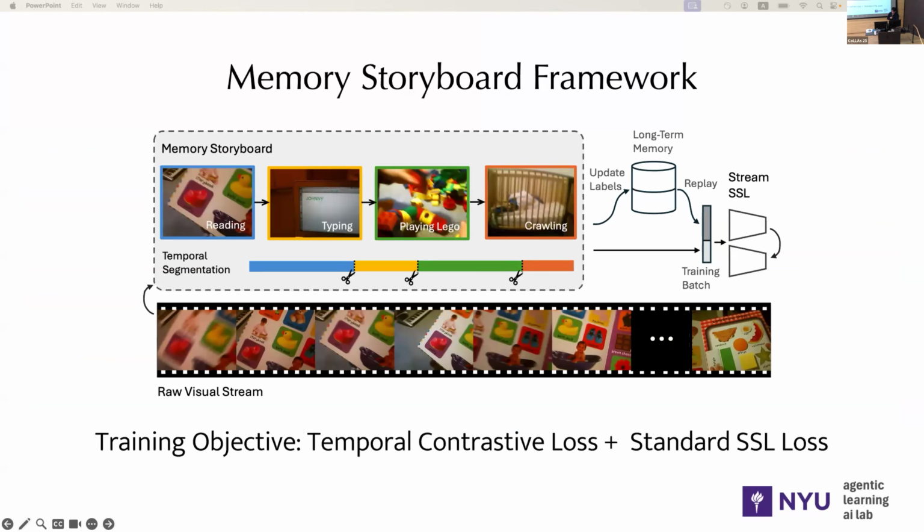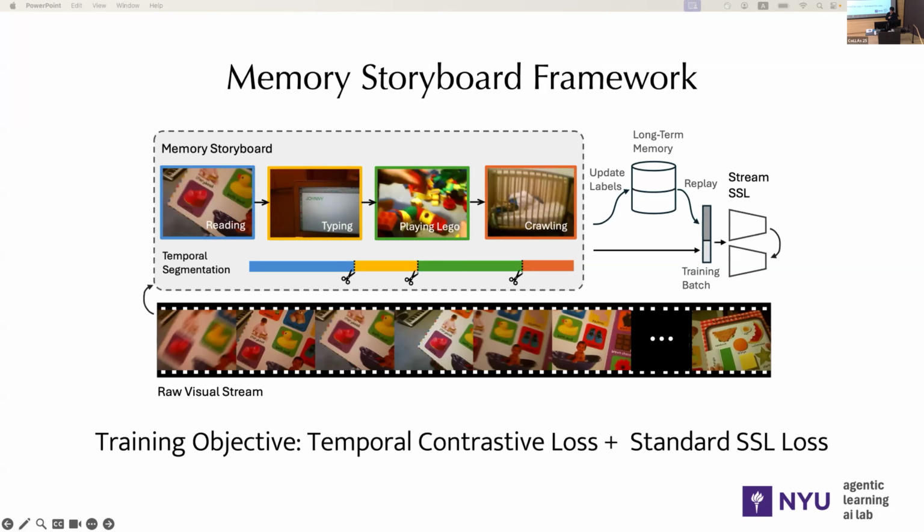Now we introduce our main contribution, the Memory Storyboard framework for streaming self-supervised learning. Memory Storyboard uses temporal segmentation to group the frames into semantically meaningful temporal segments. We then take the samples with the same temporal class label in a batch as positives and contrast them from the remainder of the batch.